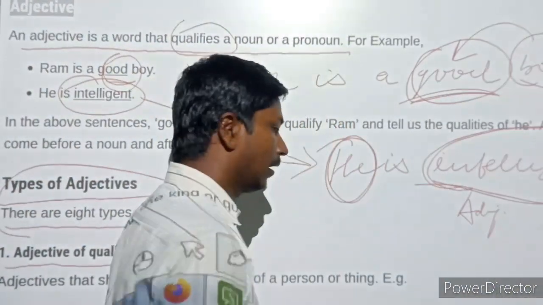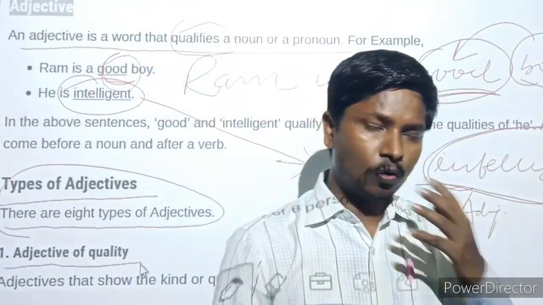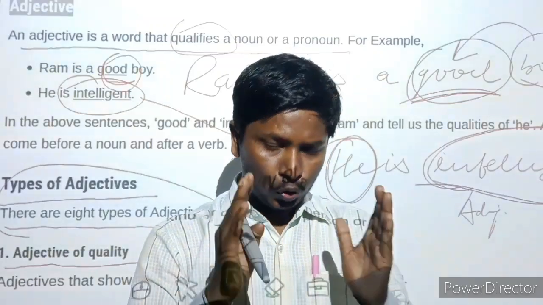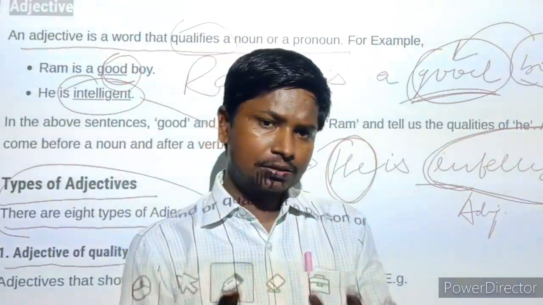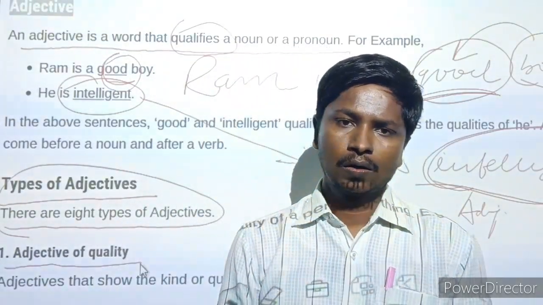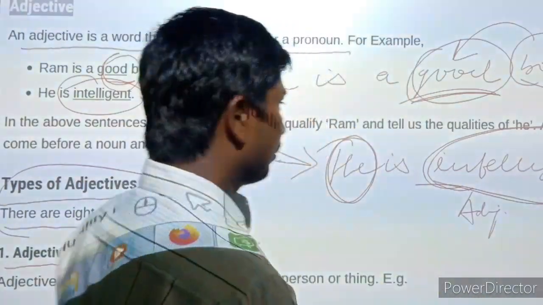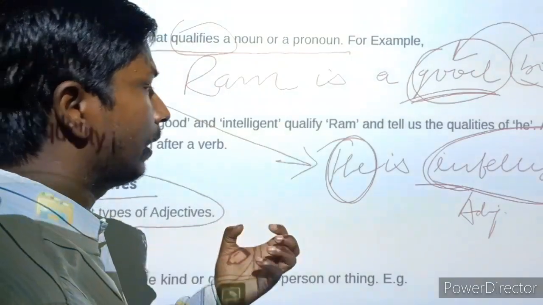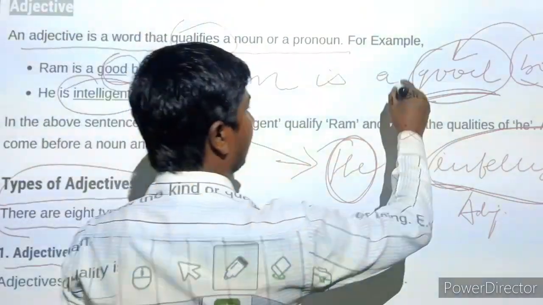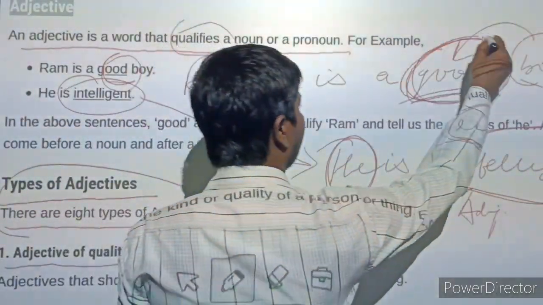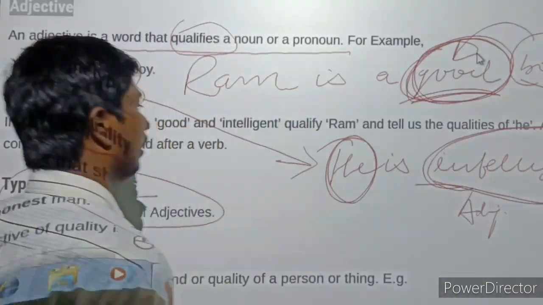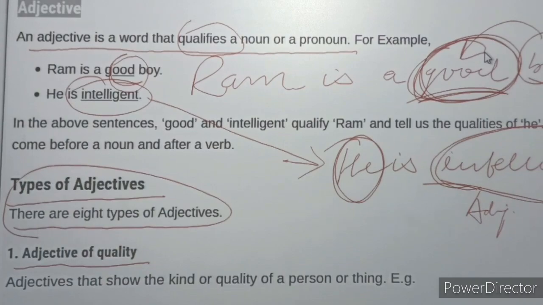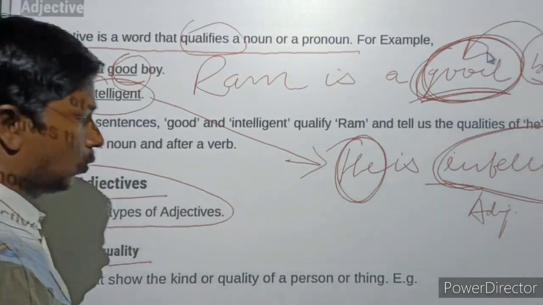What type of man I am? I am a good man. Good is the word that qualifies the man, and this is adjective of quality. You can see here also, Ram is a good boy. What type of boy is Ram? It says that he is a good boy, and it is a qualifying word, an adjective of quality.